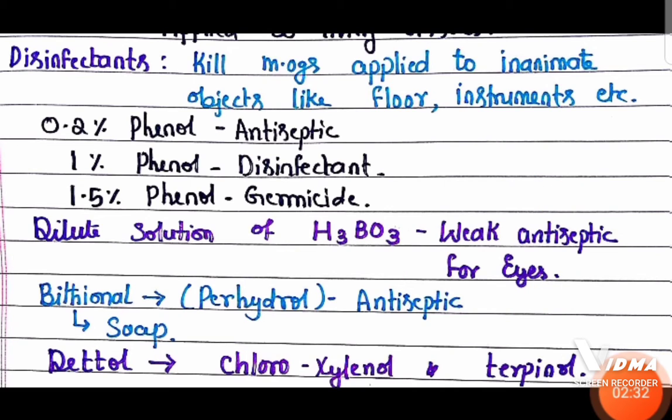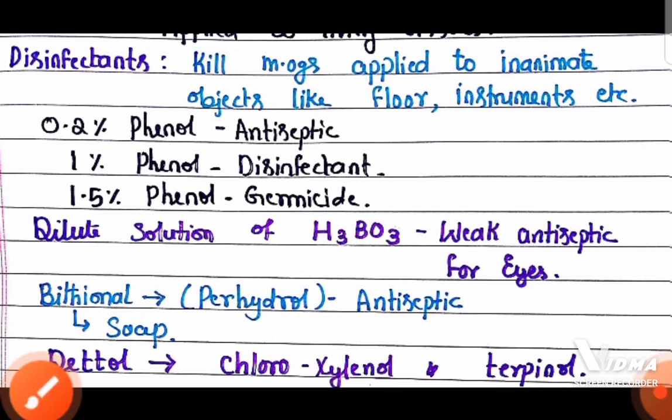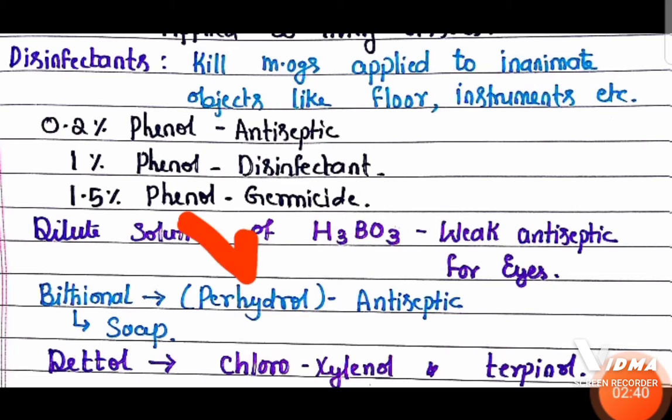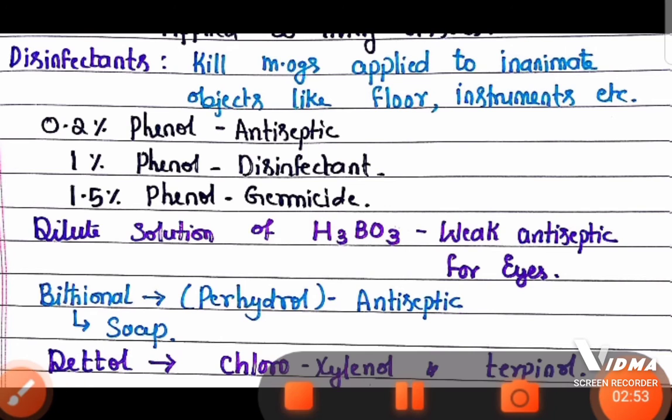Okay. And bithionol is used in the preparation of soap, and it is also an antiseptic. And perhydrol means hydrogen peroxide, that also can be used as an antiseptic. And remember the chemical name of Dettol, it is chloroxylenol and terpineol. Very important to the exam.